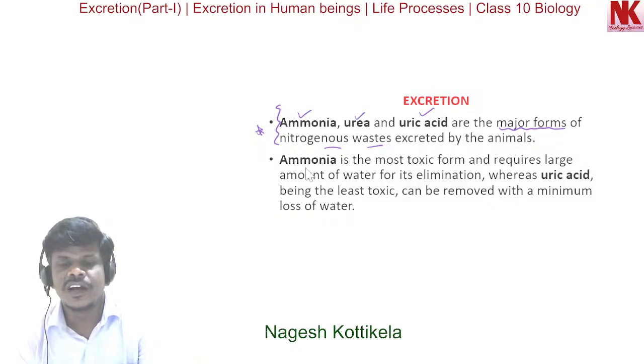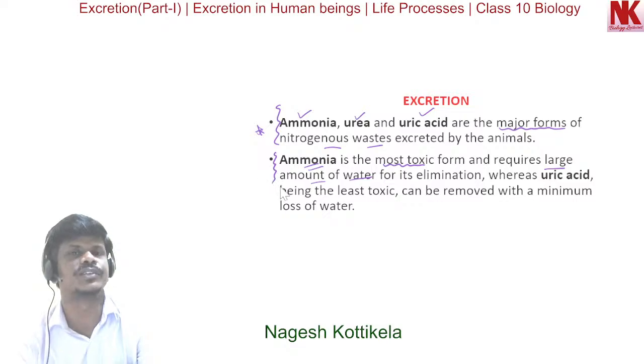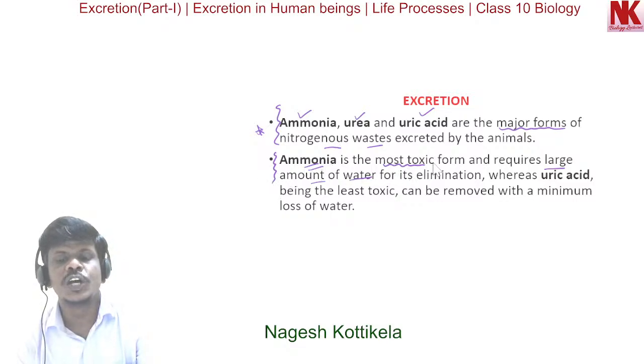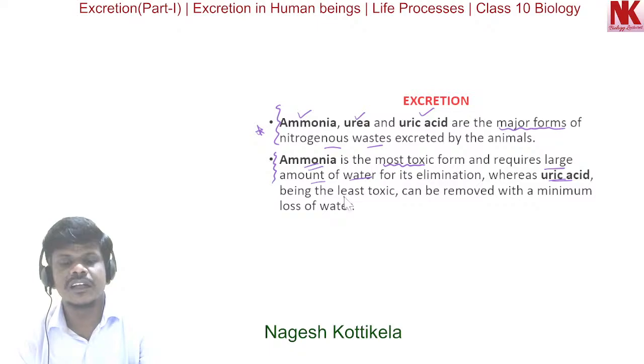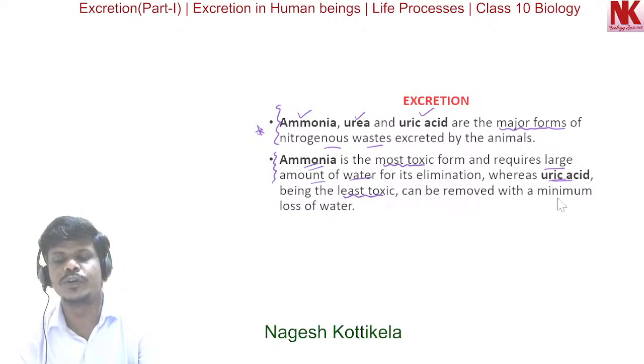Here, ammonia is most toxic and requires a large amount of water for its elimination. This is important for exams. Ammonia is the most toxic form and requires a large amount of water for its elimination, whereas uric acid, being the least toxic, can be removed with a minimum loss of water.